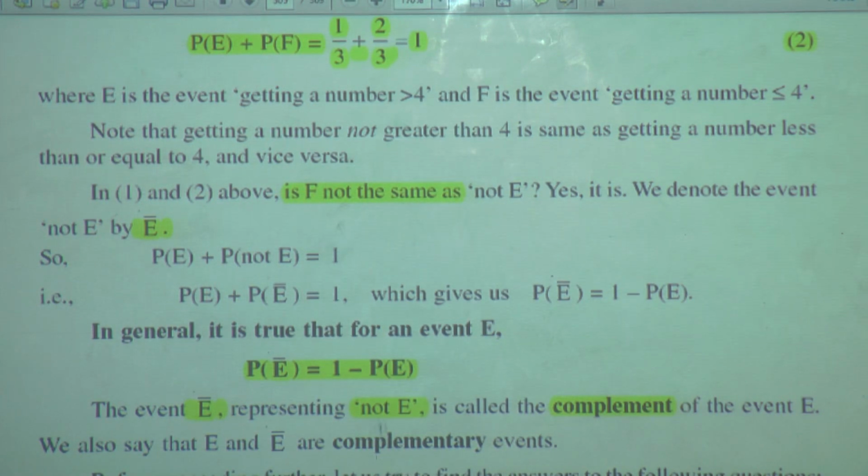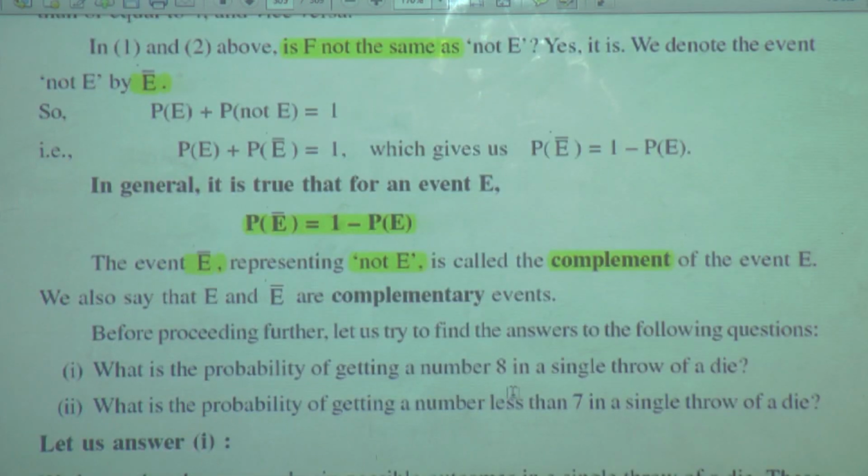Before proceeding further, let us try to find the answers of the following questions. Please see what the questions are.